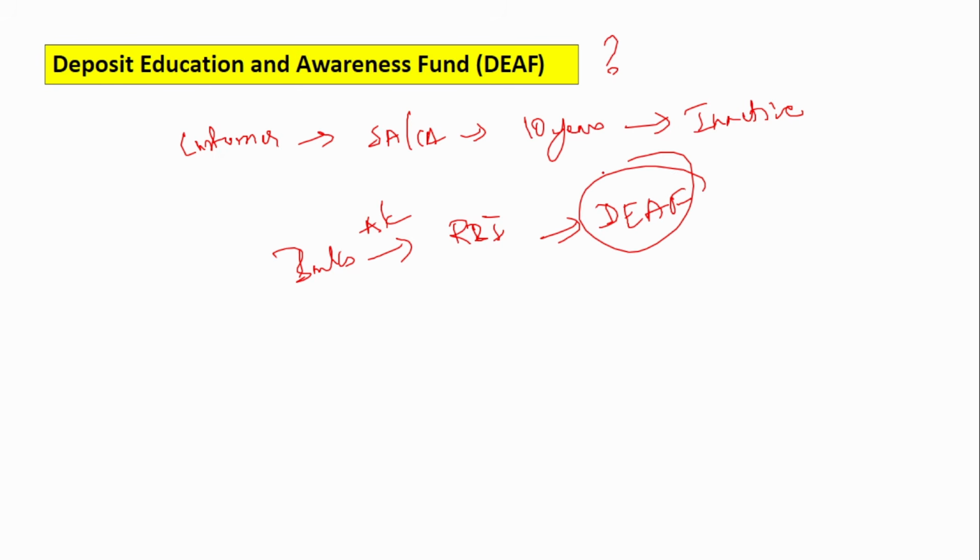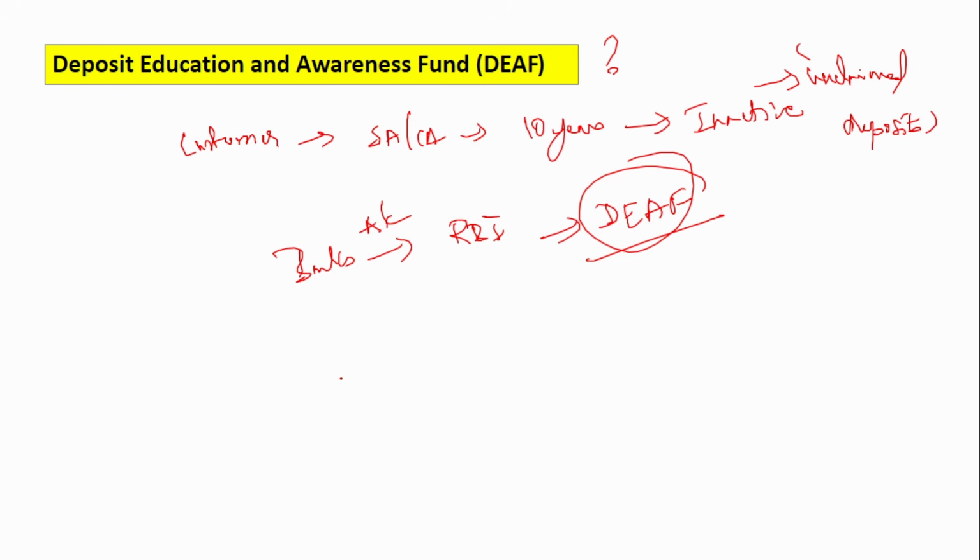Under this fund, all these inactive accounts, also called unclaimed deposits, that is, when they are not touched for 10 years, are transferred by the banks to the RBI and maintained under a fund called the Deposit Education and Awareness Fund. Since this is already transferred to the RBI, can the customer in future not get it back at all? No, of course they can.